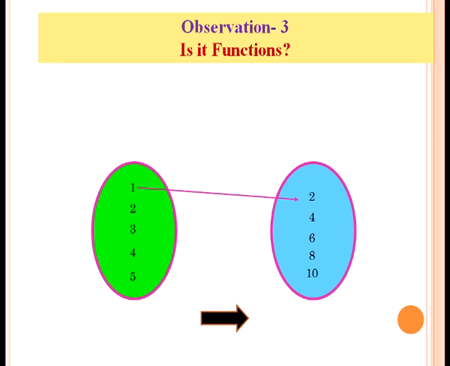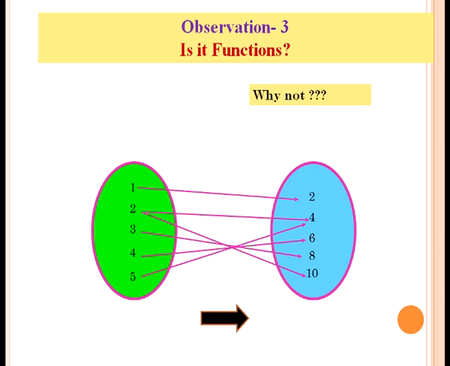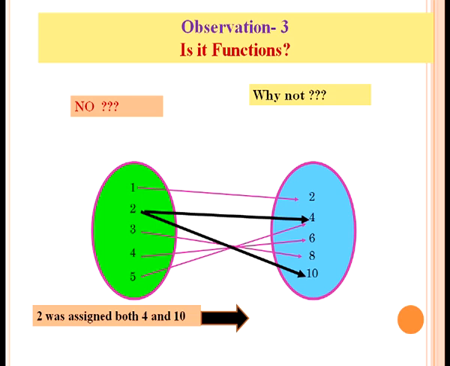Observe how the mapping is associated. 1 is associated with 2, 2 with 10, 3 with 8, 4 with 6, 5 with 4 and 2 with 4. Here we observe that 2 was assigned both 4 and 10. That is, 2 is associated with 4 and 2 is associated with 10,